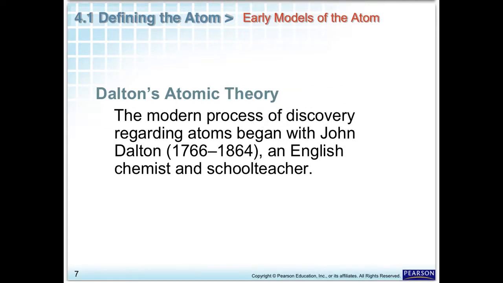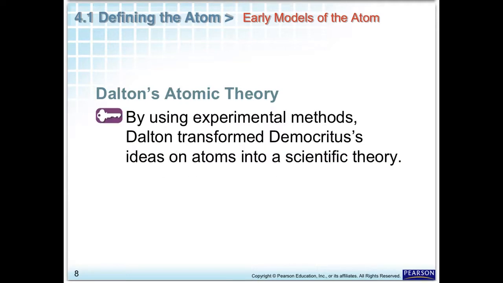The really truly modern ideas about the atom come from John Dalton, an English chemist and school teacher, and Dalton's atomic theory is extremely important. Dalton used experimental methods and data, and he was able to transform Democritus's ideas of atoms being indivisible into a viable scientific theory.